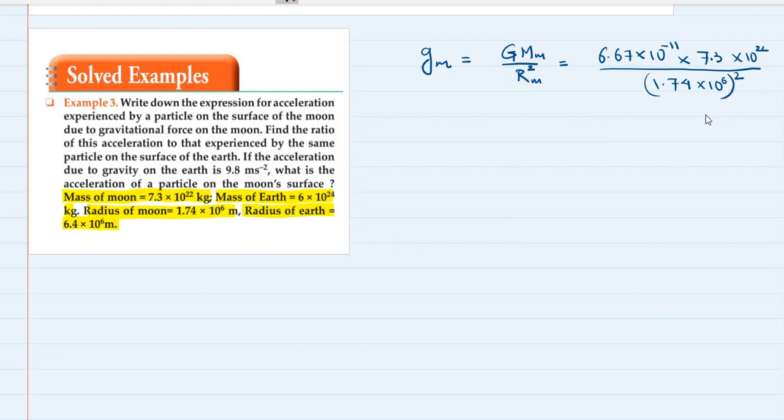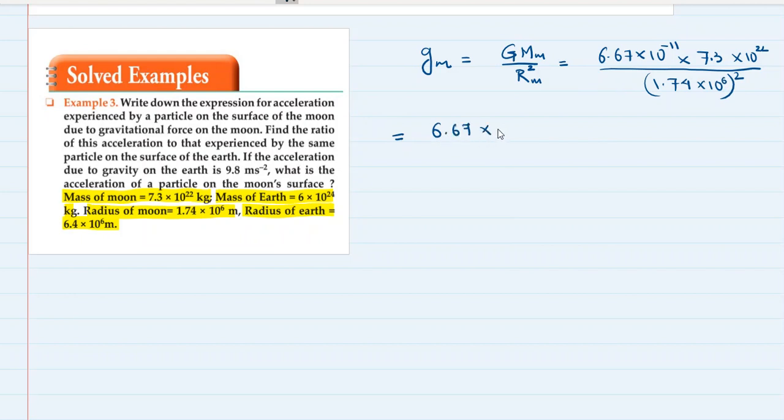So this is basically the expression and the values put into it for the acceleration experienced by any particle on the surface of the moon due to its force of attraction. Now let's find its value.